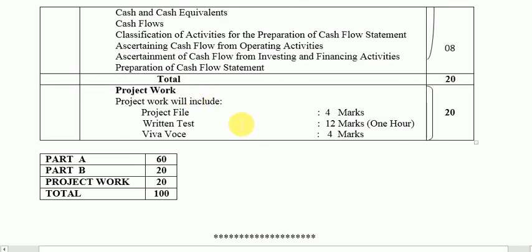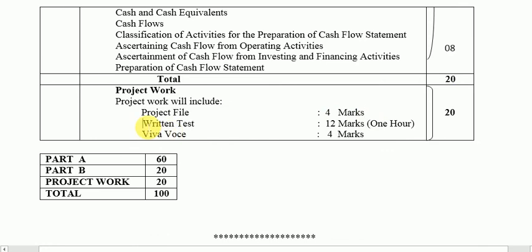There will be one question for 6 marks from this chapter, and the second question for 6 marks will come from Unit 5, that is cash flow statement. So only 2 questions for 1 hour, 6 marks for ratios, 6 marks for cash flow statement. That will be your written test for the project practical examination.